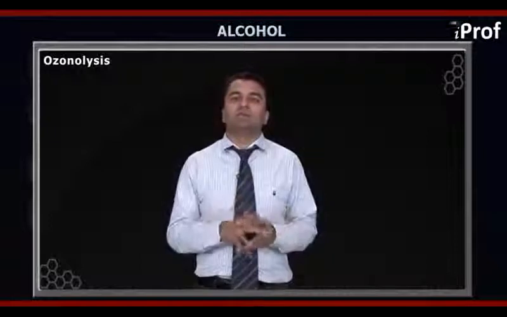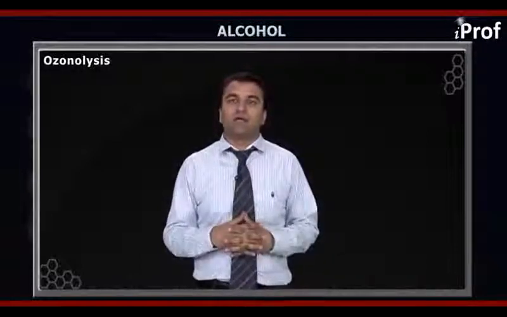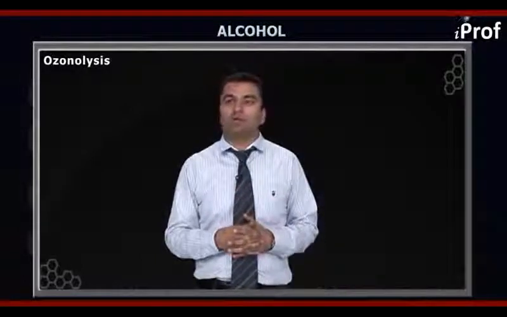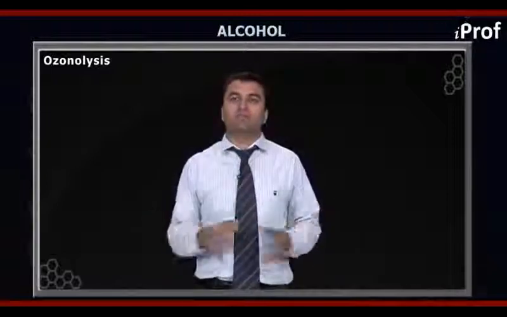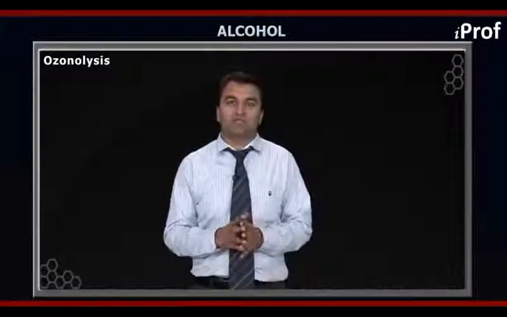In the ozonolysis reaction, the raw material we have is the alkene. First of all, I am telling you the basic concept of this ozonolysis, what we do and how we carry out this reaction.